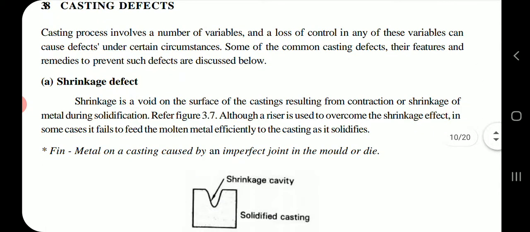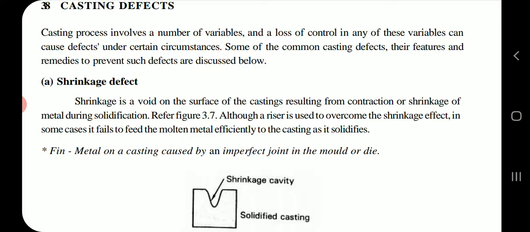Casting defects. Casting process involves a number of variables, and a loss of control in any one of these variables can cause defects under certain circumstances. Some of the common casting defects, their features, and remedies to prevent such defects are described below.